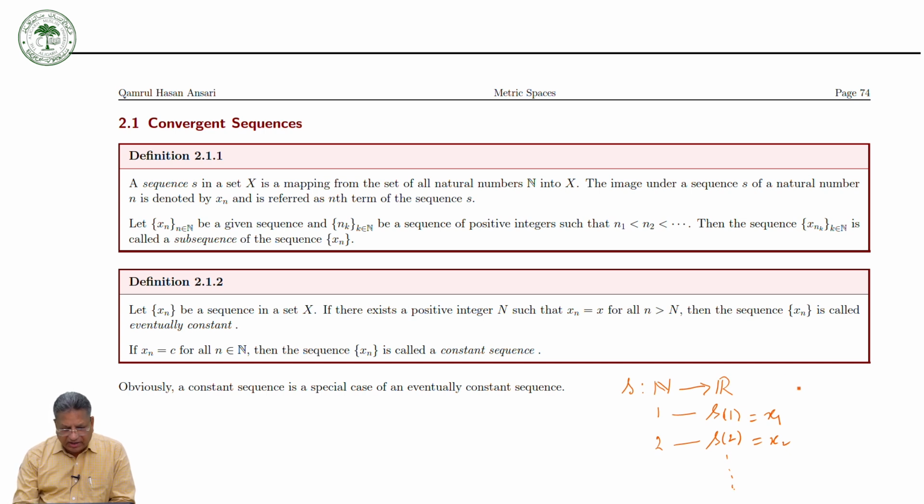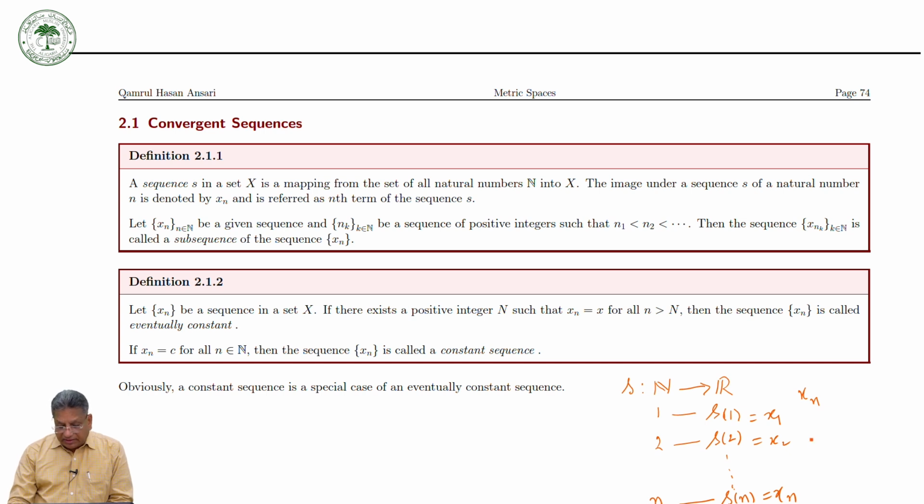Then we get the sequence, and the nth term of the sequence is denoted by Sn, which is equal to xn. So this is the nth term of the sequence S.